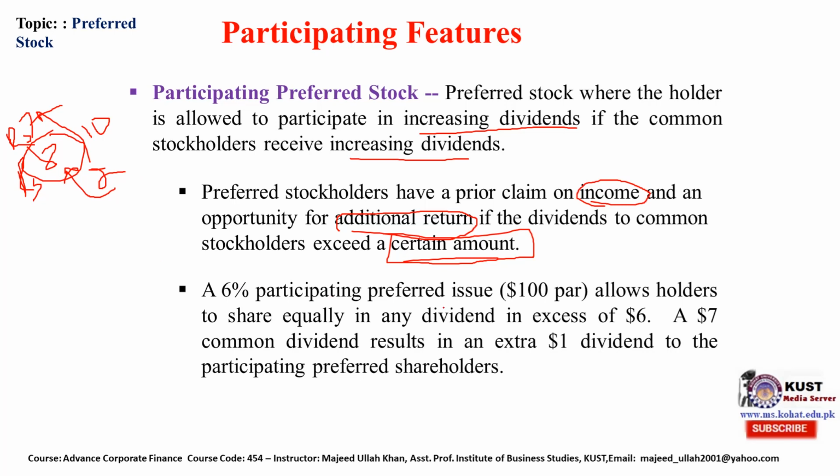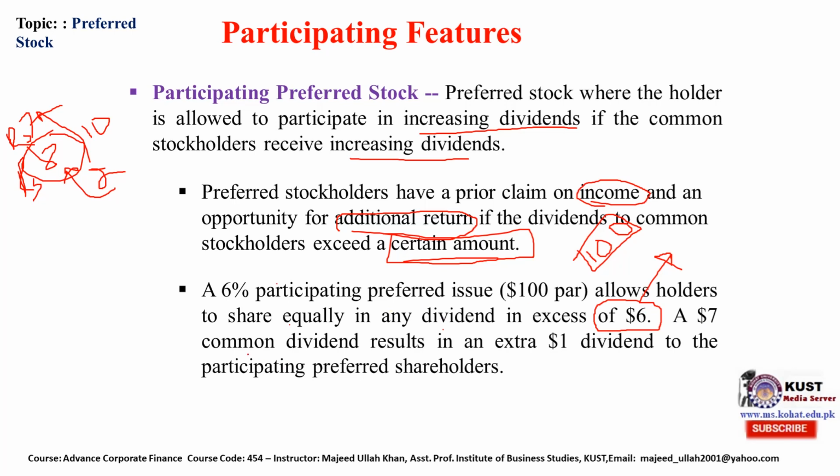Let's suppose a 6% participating preferred issue. 6% means that 100 par value is one certificate. One certificate has 100 rupees par value. It allows the holder to share equally in any dividend in excess of 6. If this is participating and we are giving more than $6 to any common shareholder, then the extra amount will be shared with the preferred shareholder.